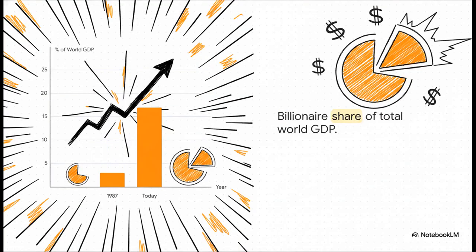We're seeing a very similar, frankly explosive trend on a global scale too. According to data from economist Gabriel Zucman, cited in our sources, the billionaire class's share of total world GDP was just 3% back in 1987. Today, it has exploded to 17%. So yes, the global economic pie is growing, but the slice owned by the very top is expanding exponentially faster, draining resources from the bottom and the middle.